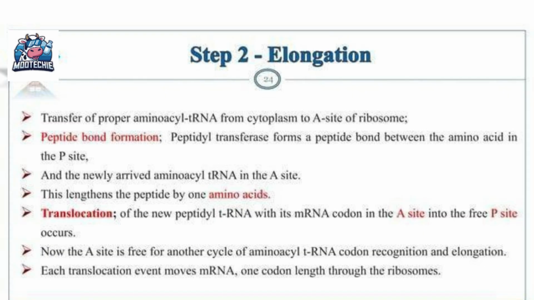Then, translocation happens. The entire ribosome shifts. The new peptidyl tRNA, along with its mRNA codon, moves from the A site into the now free P site. This movement frees up the A site for the next incoming amino acyl tRNA. Each such translocation event moves the mRNA through the ribosome by exactly one codon length.